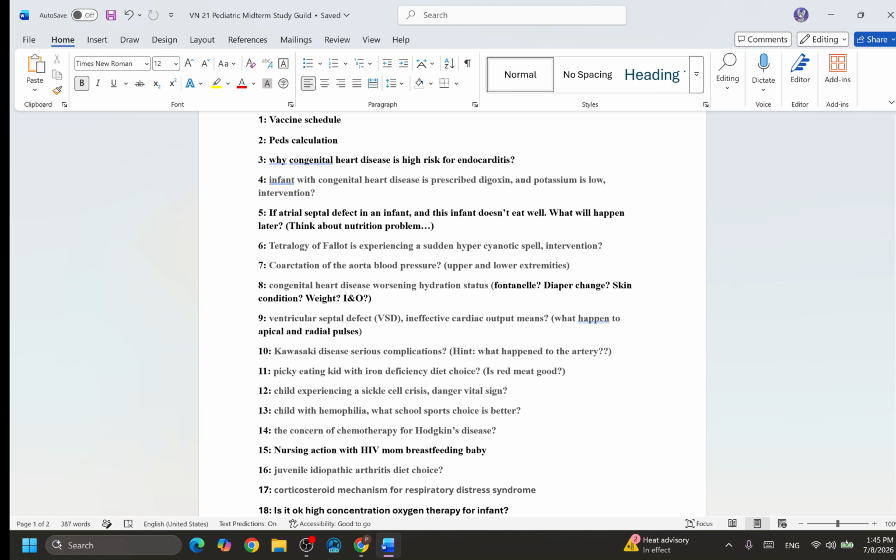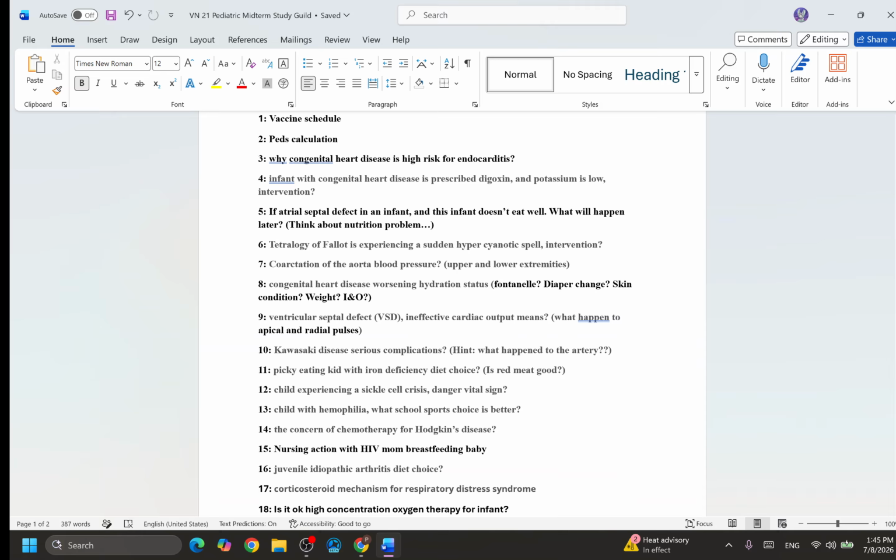All right, number five: atrial septal defect in an infant. If this infant is not eating well, what will happen later? Think about the nutrition problem. The baby is not eating, which is such a big problem, so it's not receiving any nutrition. What will happen to this baby?